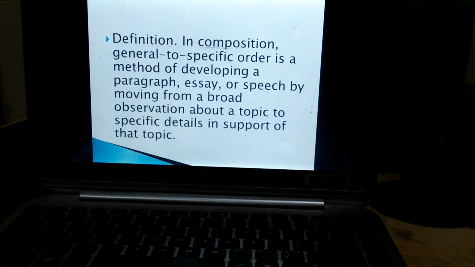In composition, general to specific order is a method of developing a paragraph, essay, or speech by moving from a broad observation about a topic to specific details in support of that topic. It means from higher to lower we are going. It means also from a broader aspect to lower aspects, and from high to low on a ladder we are going.